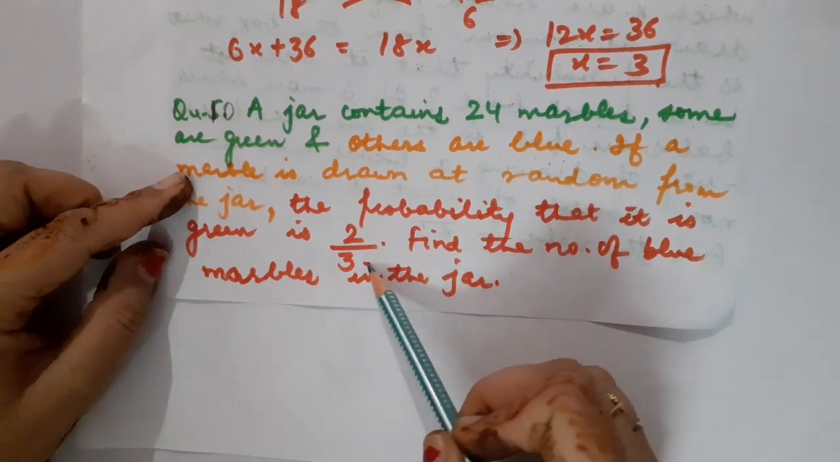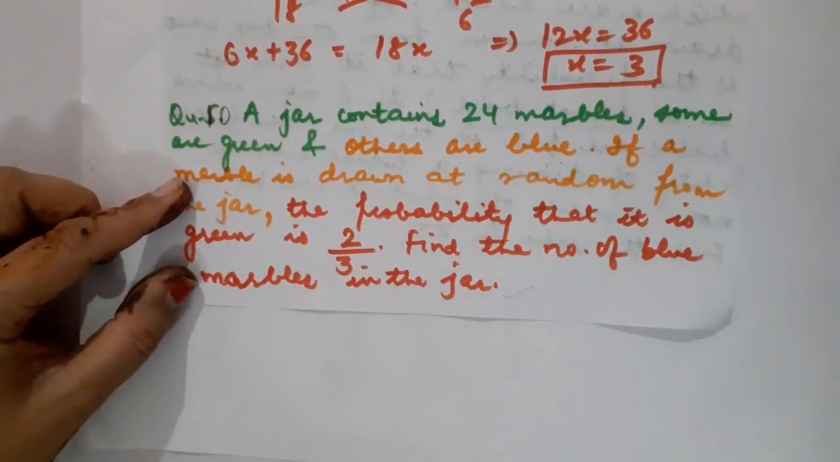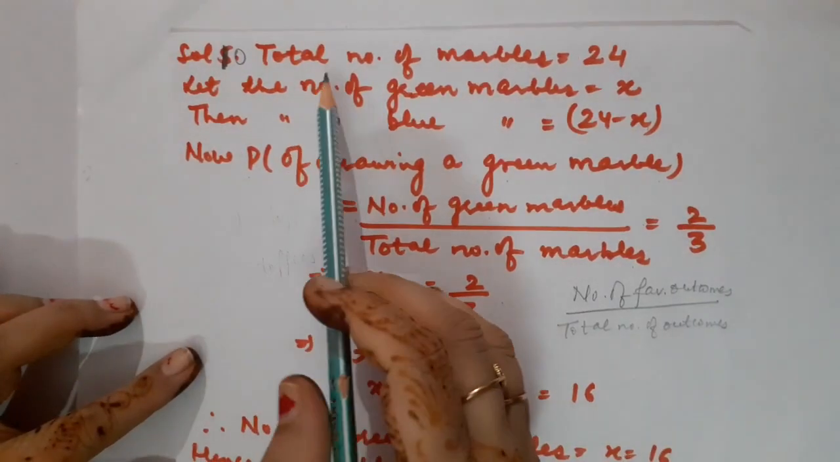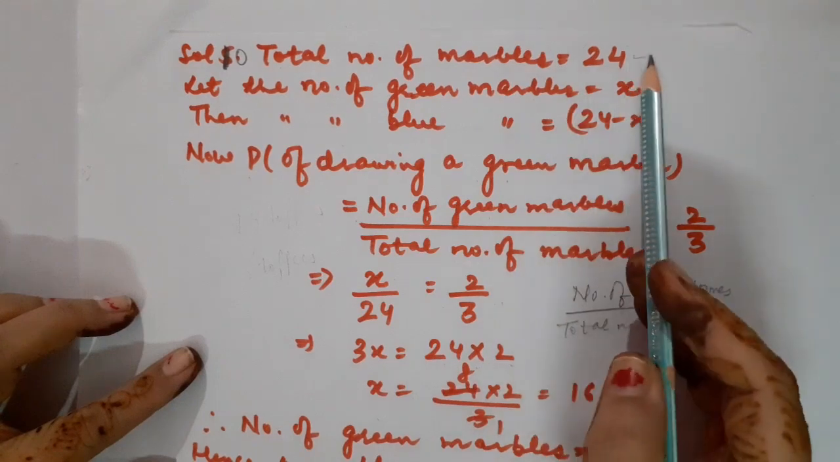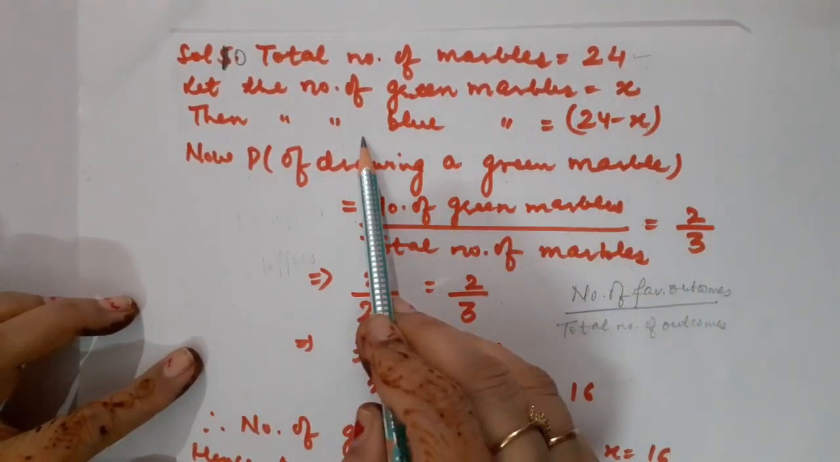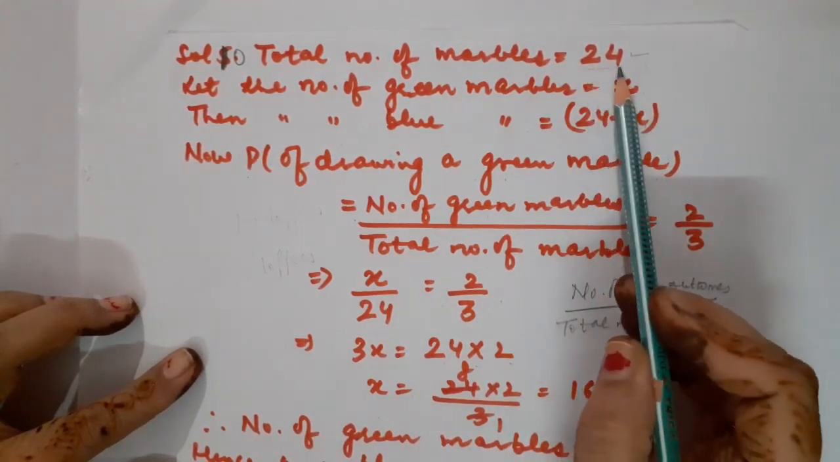So probability is already given to us. We are going to calculate the number of blue marbles. So children, have a look at its solution. Let the total number of marbles be 24. Let the number of green marbles be x. So definitely blue will be 24 minus x, because their sum is equal to 24.